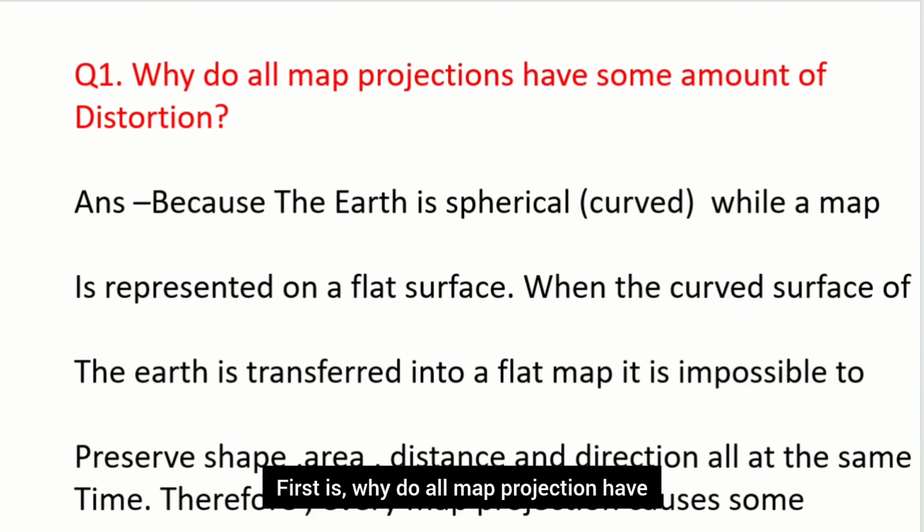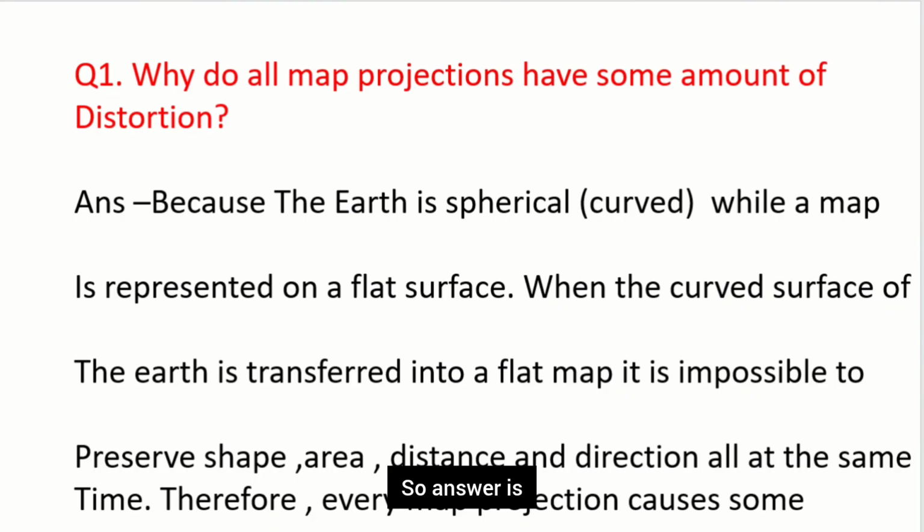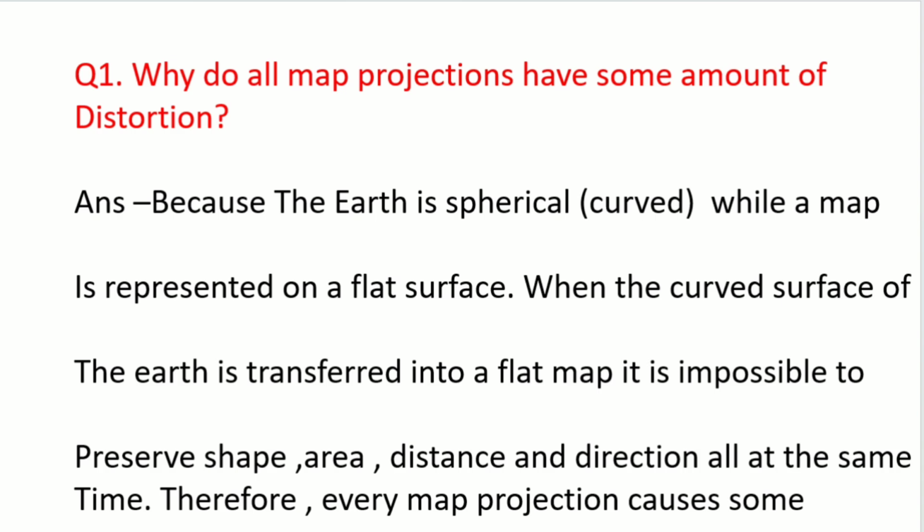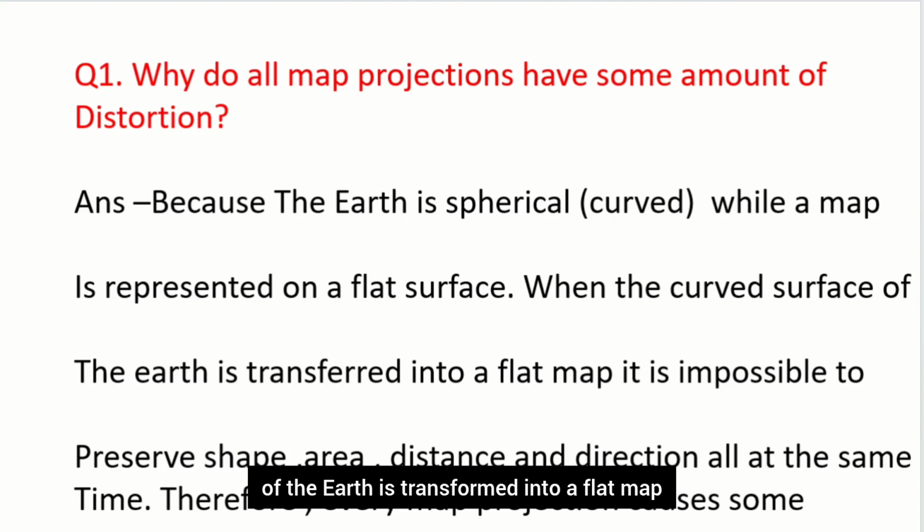First is, why do all map projections have some amount of distortion? So the answer is, because the earth is spherical, curved, while a map is represented on a flat surface. When the curved surface of the earth is transformed into a flat map, it is impossible to preserve shape, area, distance and direction all at the same time.